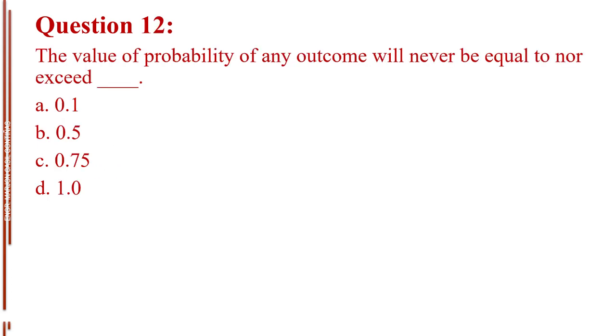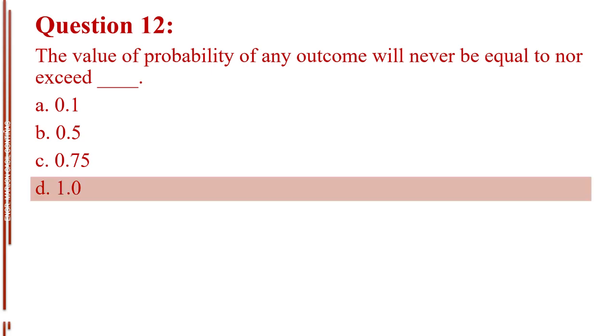Question number 12. The value of probability of any outcome will never be equal to nor exceed blank. Letter A, 0.1. Letter B, 0.5. Letter C, 0.75. Letter D, 1.0. The answer is letter D, 1.0.